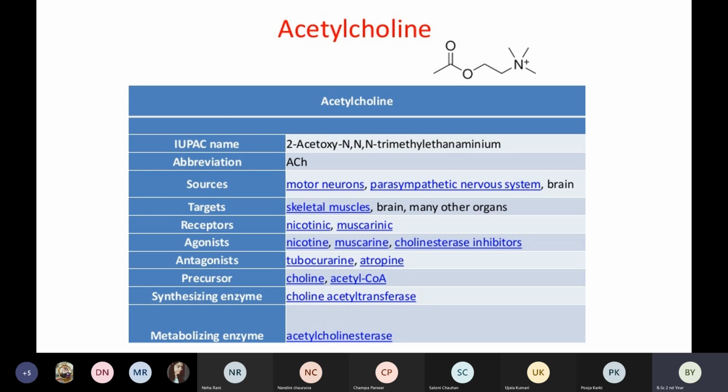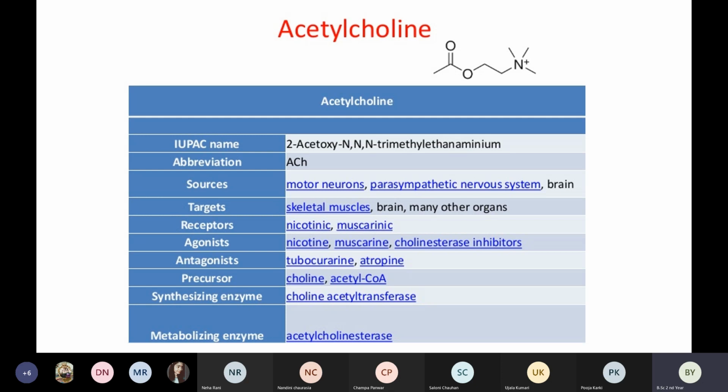Number one is the skeletal muscles. I told you that it helps in contracting the smooth muscles, so it has a function with the skeletal muscles. Then the brain, where it helps in transmitting signals from one neuron to another, and also many other organs.